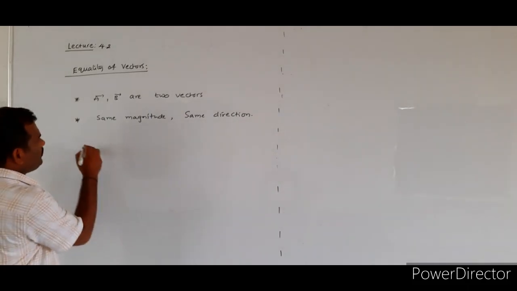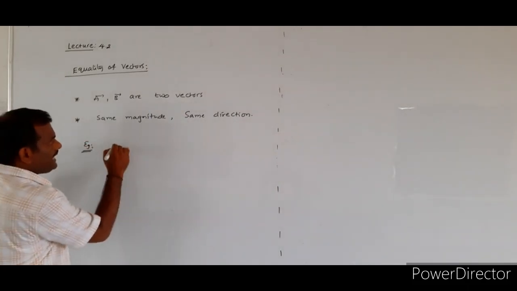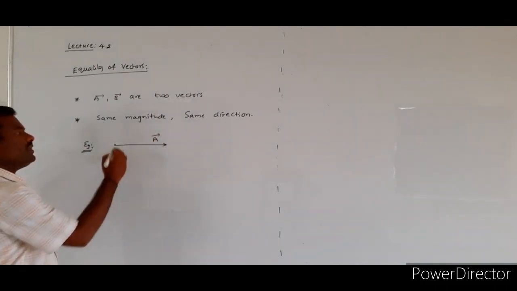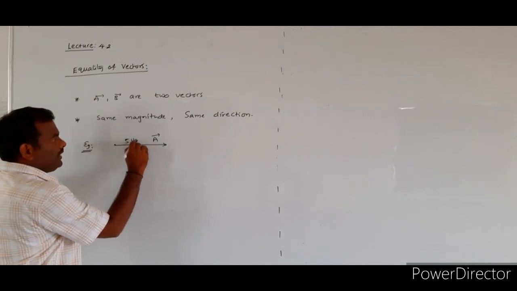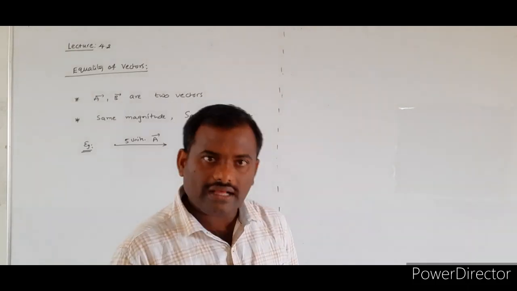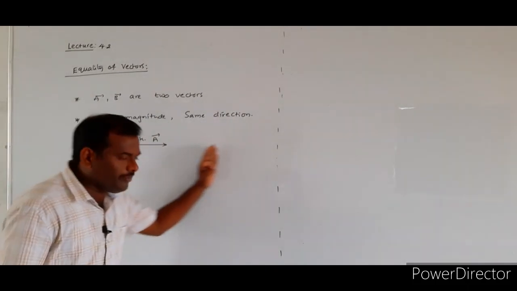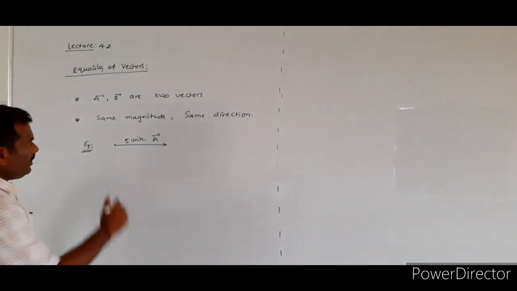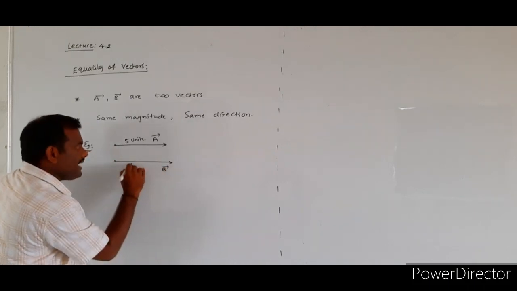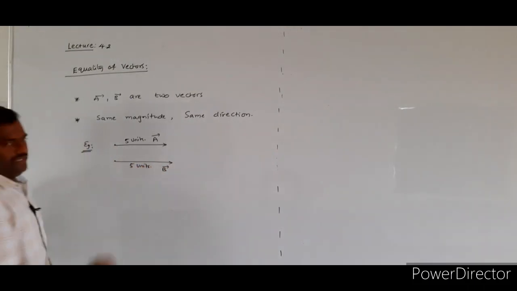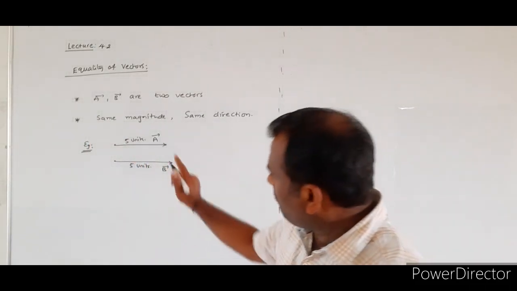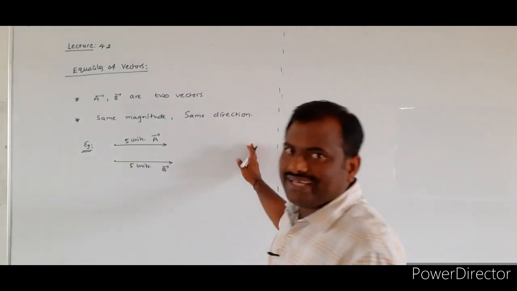Let us consider one example. Here I consider the first vector, vector a bar. Let us say its magnitude is equal to 5 units. So we consider the first vector whose magnitude is equal to 5 units, and it is acting along the positive x-axis direction. I consider one more vector, vector b bar. Its magnitude is also equal to 5 units.